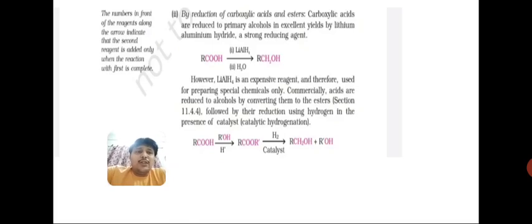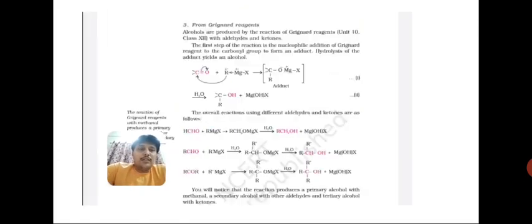And one method: commercially, acids are reduced to alcohol by converting them to ester, followed by their reduction using hydrogen in the presence of a catalyst. So first, it's based on the class 10th esterification process. Carboxylic acid reacts with alcohol to give ester, and ester on reduction gives alcohol, right? But it gives a mixture of alcohols, we can say. Two alcohols we get from ester. Okay students, so these are the methods.